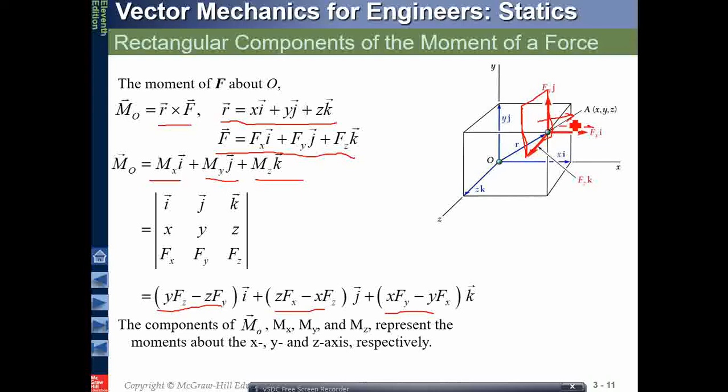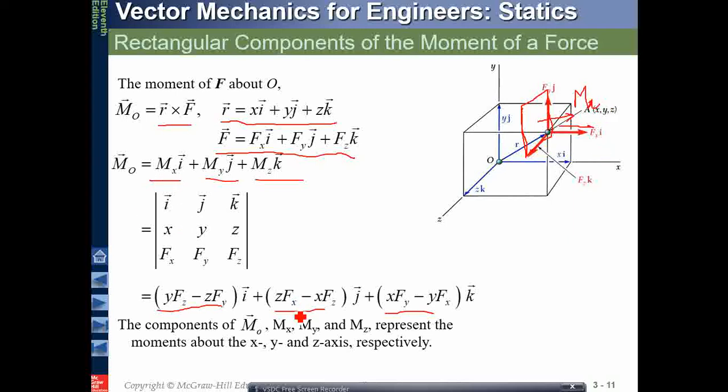The definition of the cross product says that these two components will give me a vector perpendicular to the plane, and that is the moment vector. In this case, these are the two components. This will be my moment component Mx.